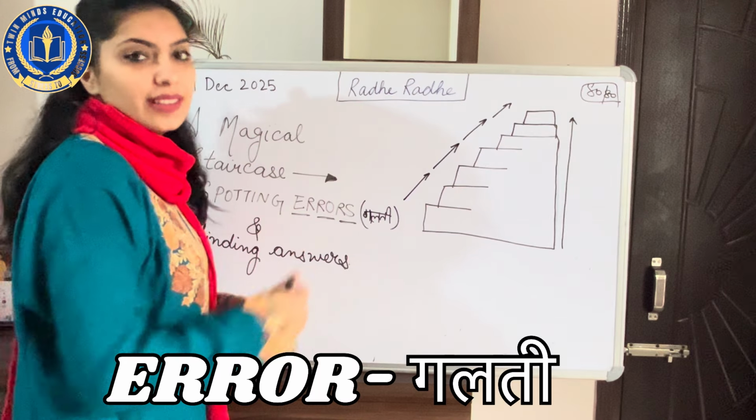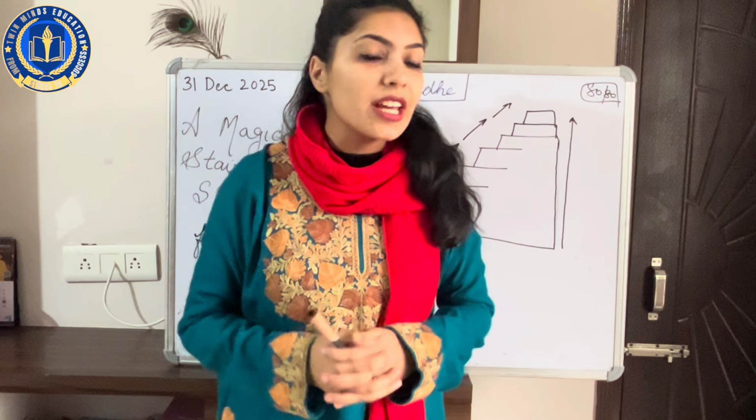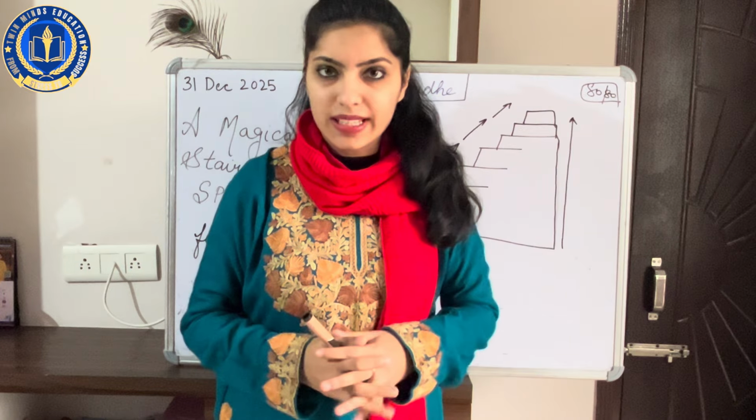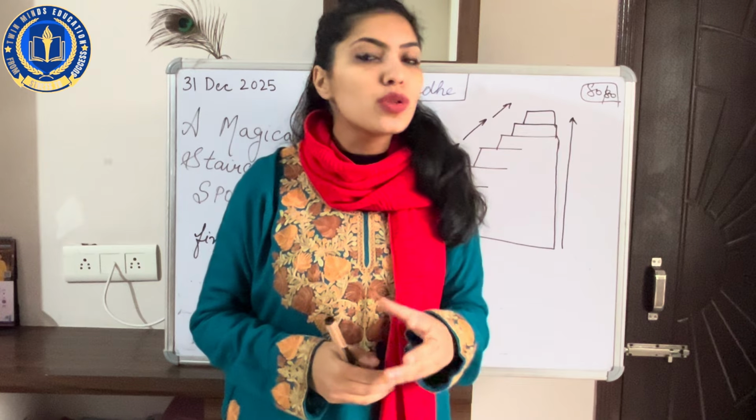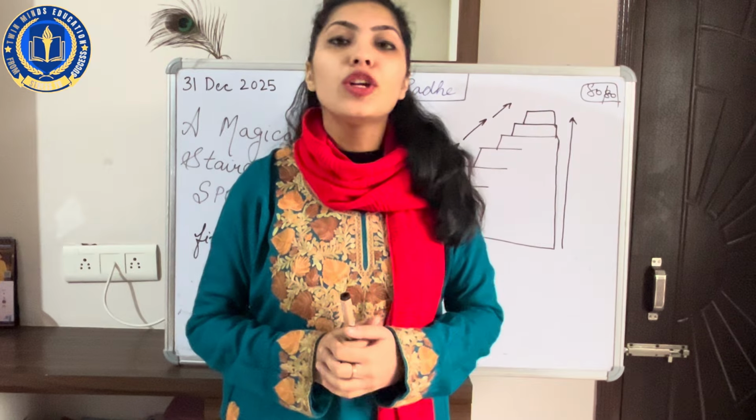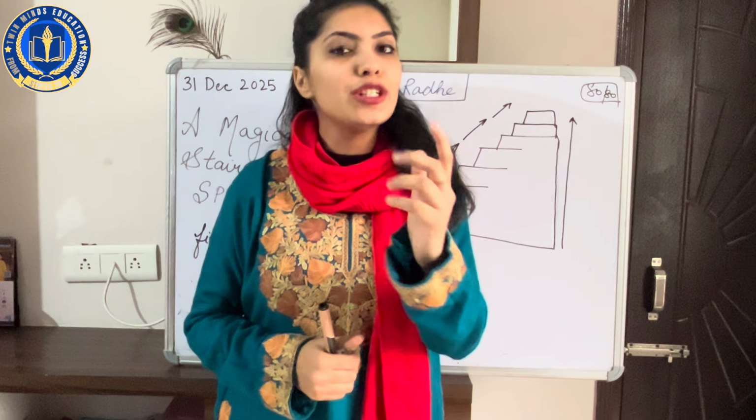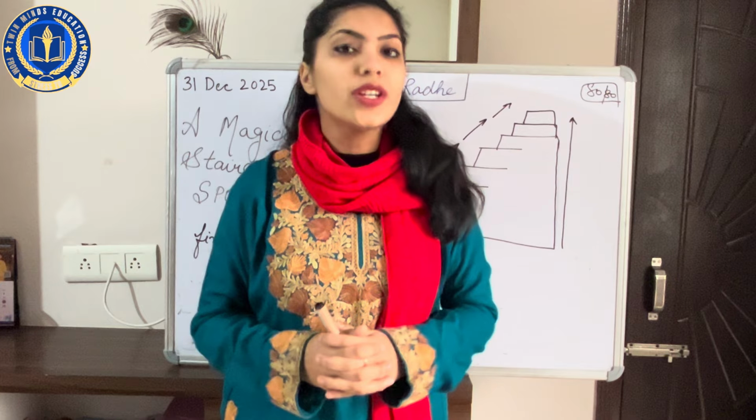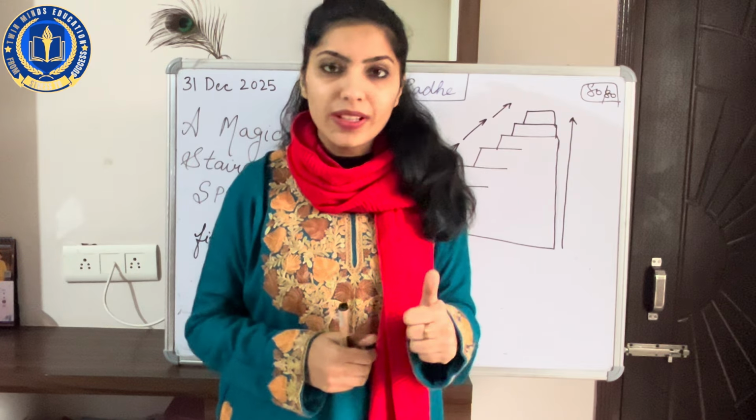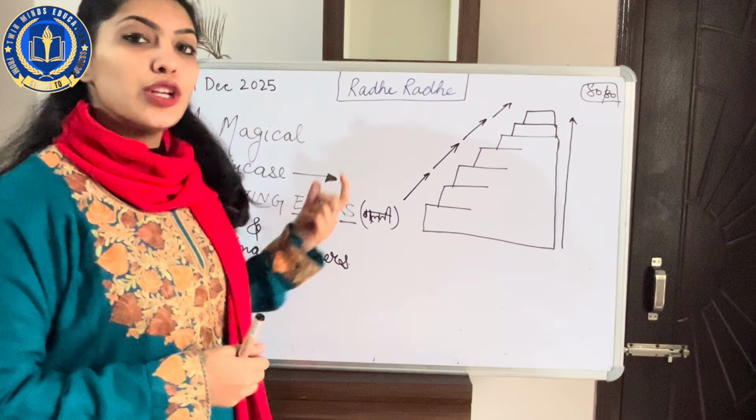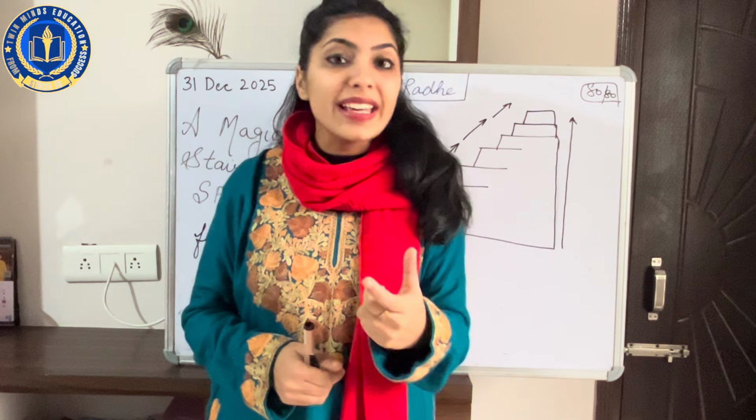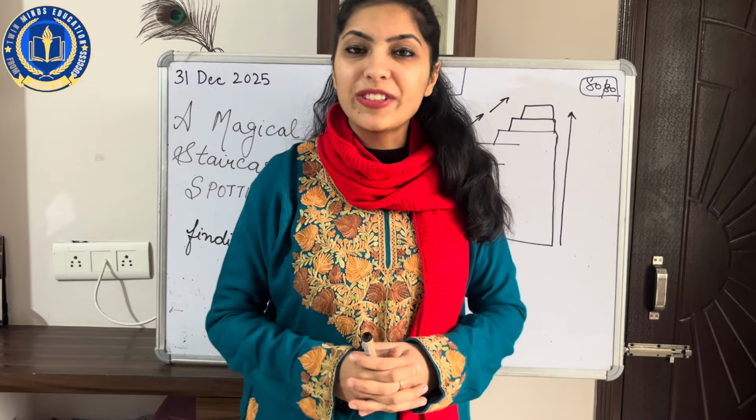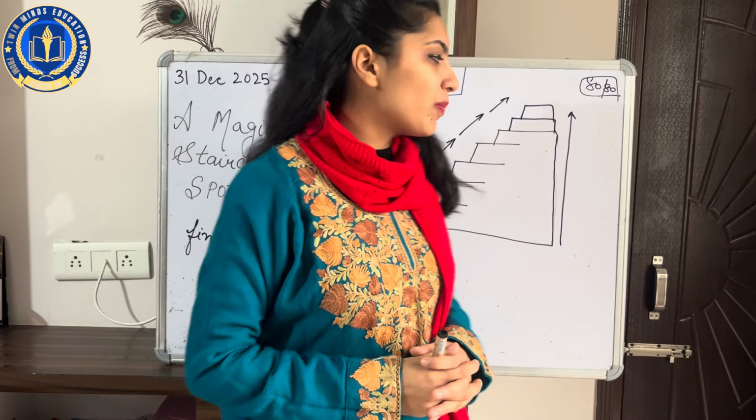Error means galti. Any one mistake which has been deliberately given to you in each of the sentences. It will be given to you in two forms. Either you will be getting one sentence and you need to spot the error, or you will be given a short paragraph in which you have to spot the errors first, and then you need to find the correct correction for it. So what's the method? Alright, let's start with this video.